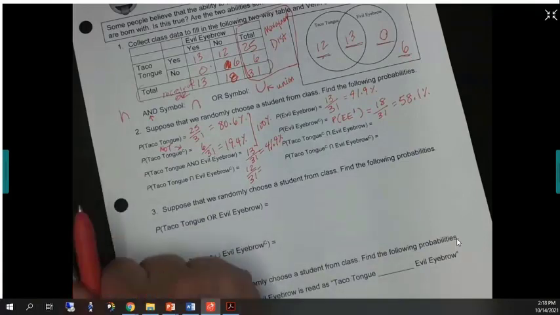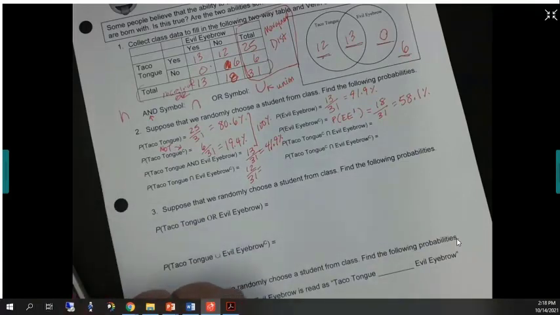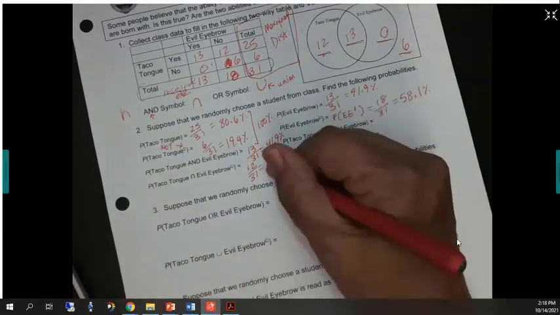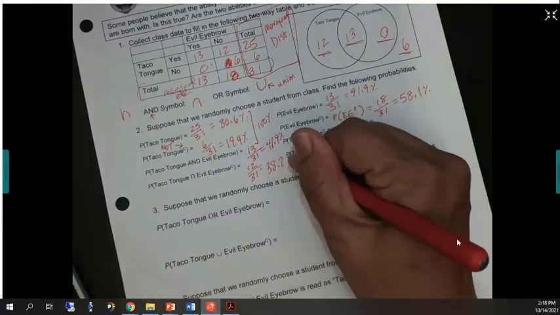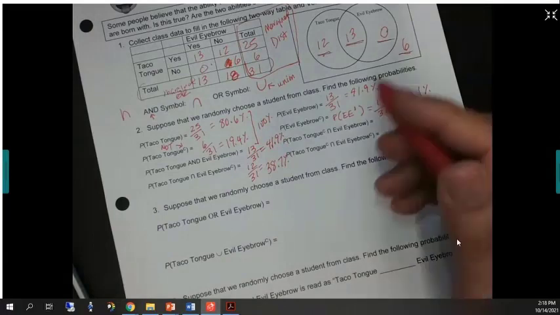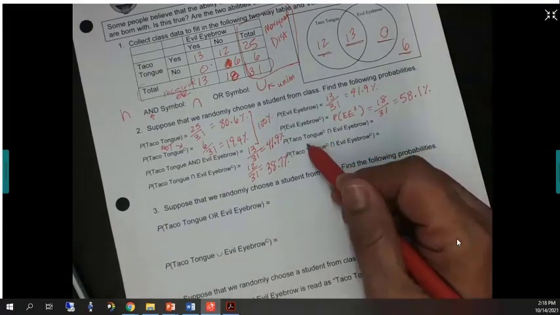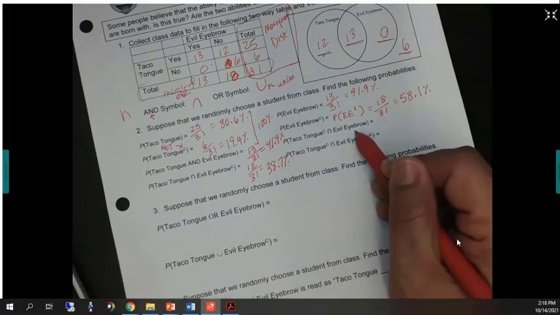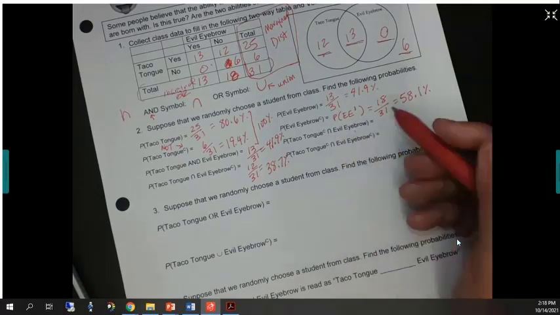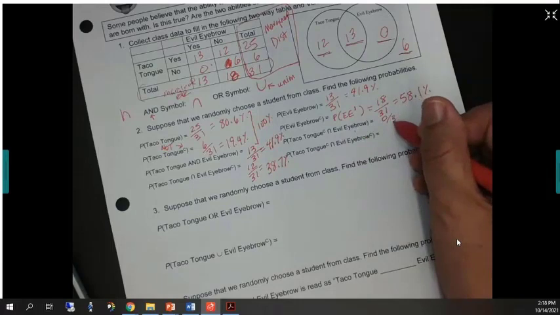Divided by 31. I'm putting the decimals for a reason. 38.7%. So someone who can't do taco tongue but can do evil eyebrow: not taco tongue and yes, evil eyebrow. This was the only class where there was no one in that category.